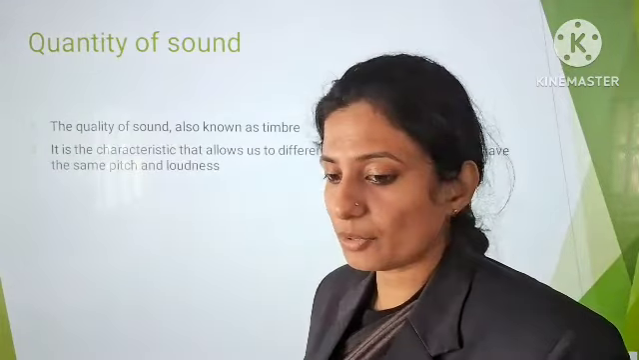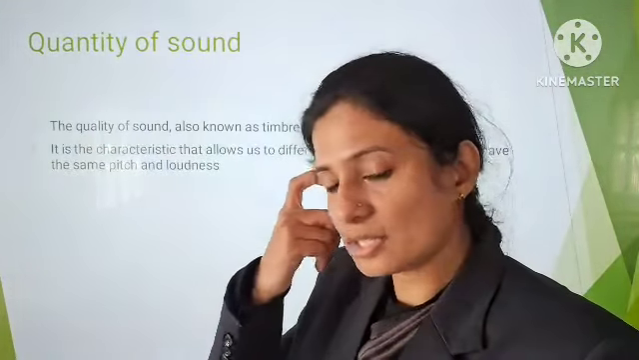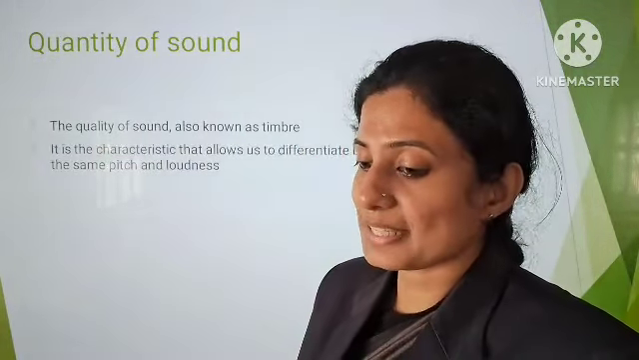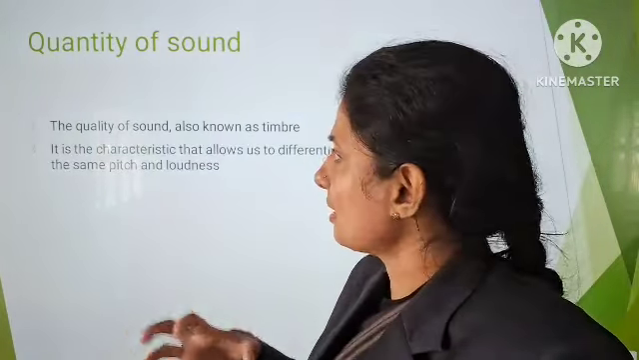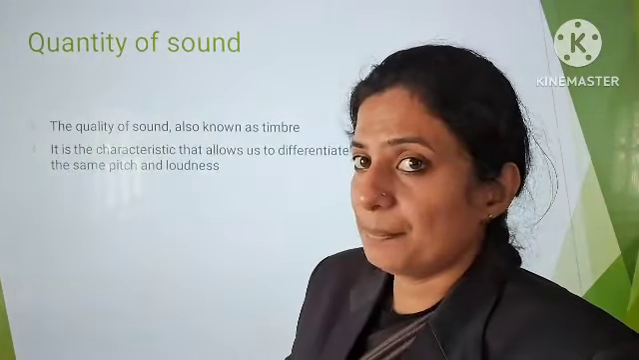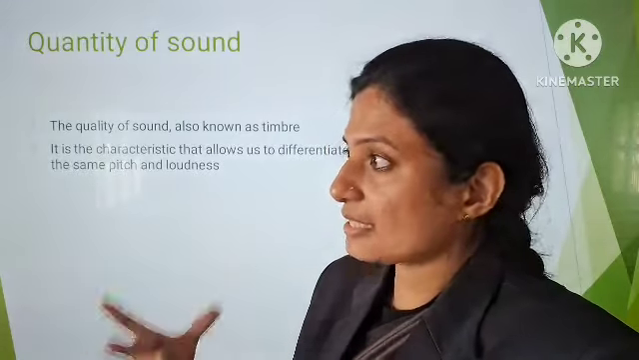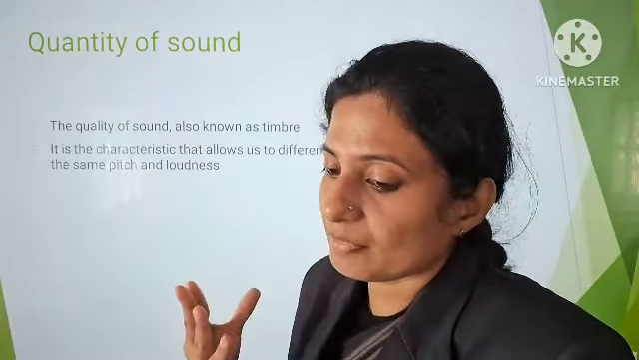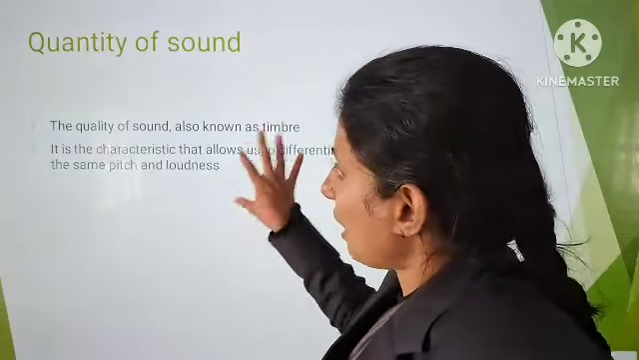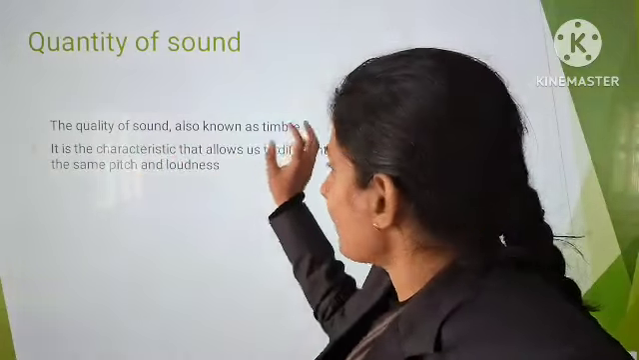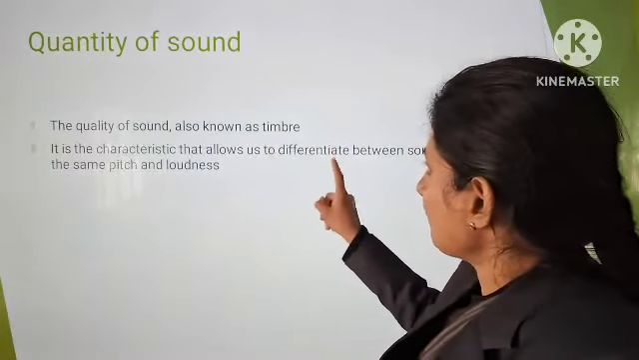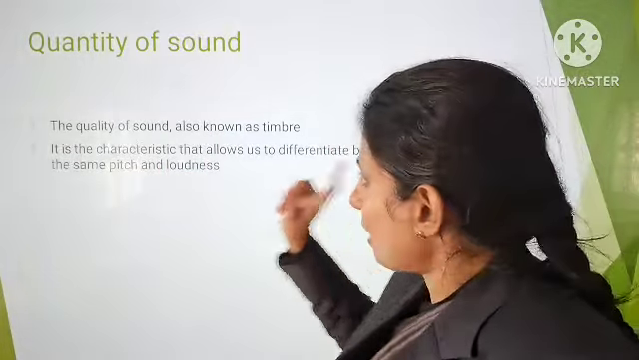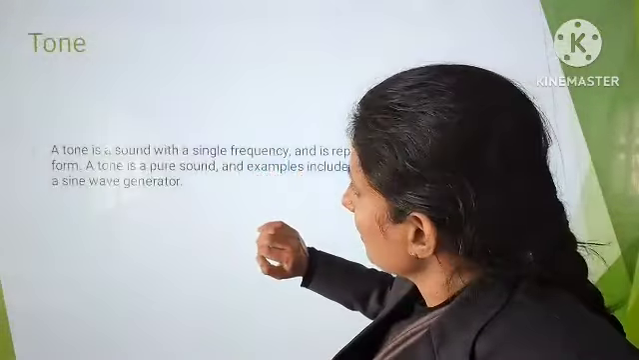And next and the last topic of this chapter is quality of the sound. Quality of the sound is the property by virtue of which two sounds of the same pitch and same loudness can be distinguished. So the same sound with the same loudness and same pitch is distinguished by the quality of sound, and quality of the sound is also called timbre. It is a characteristic that allows us to differentiate between sounds that have the same pitch and loudness.